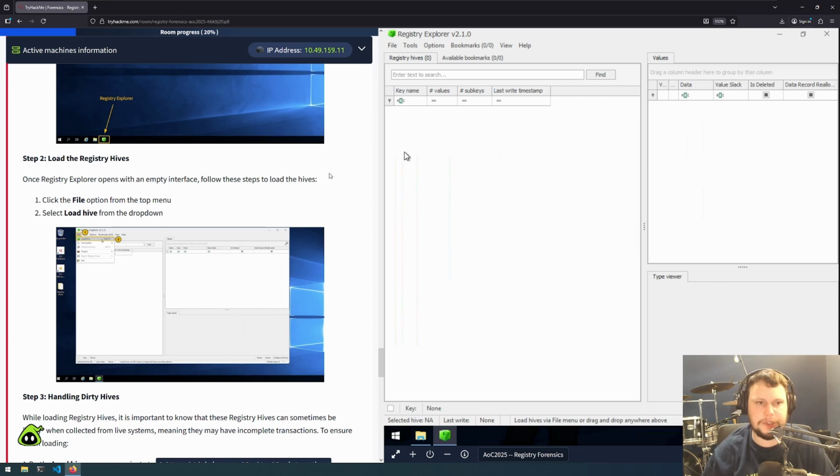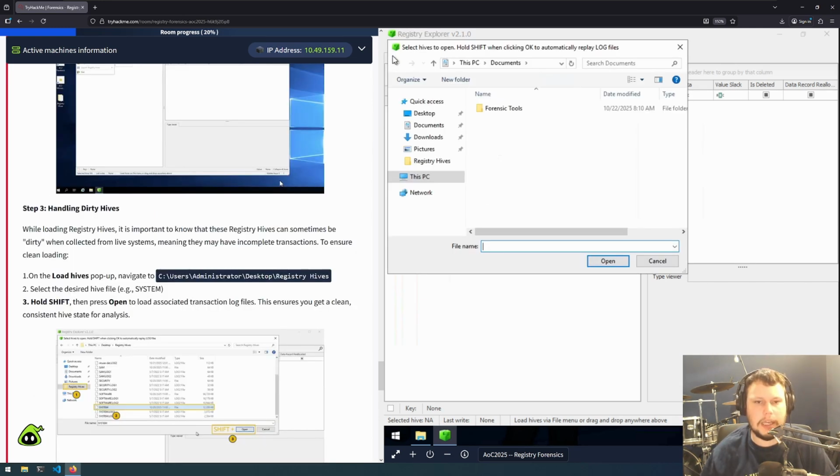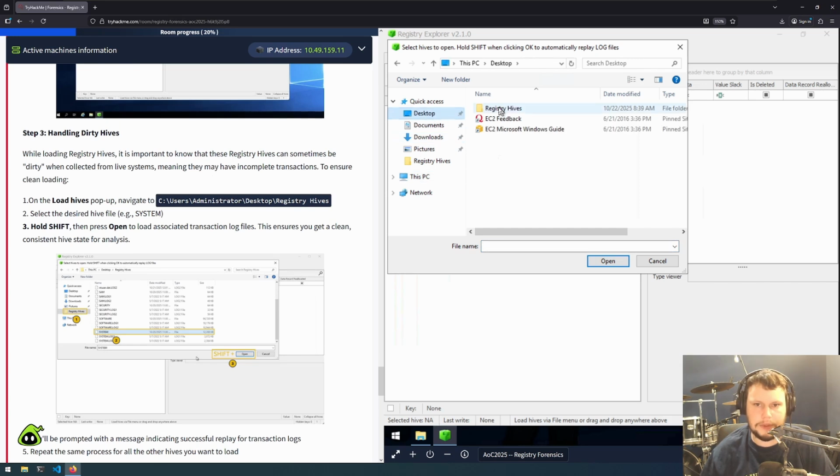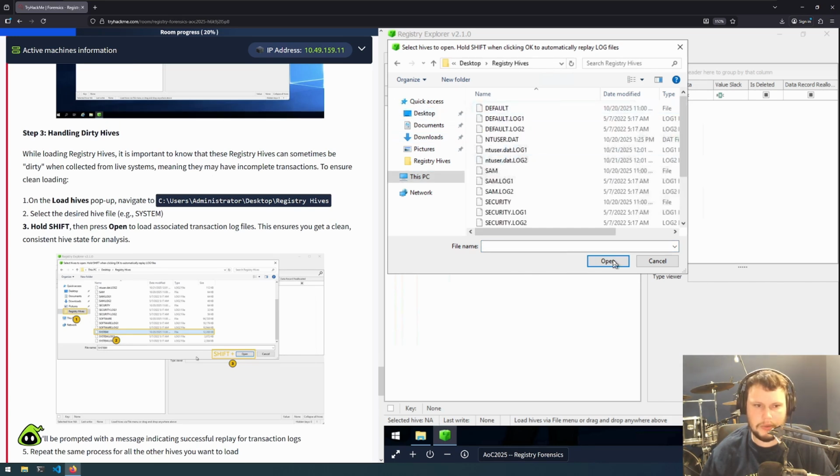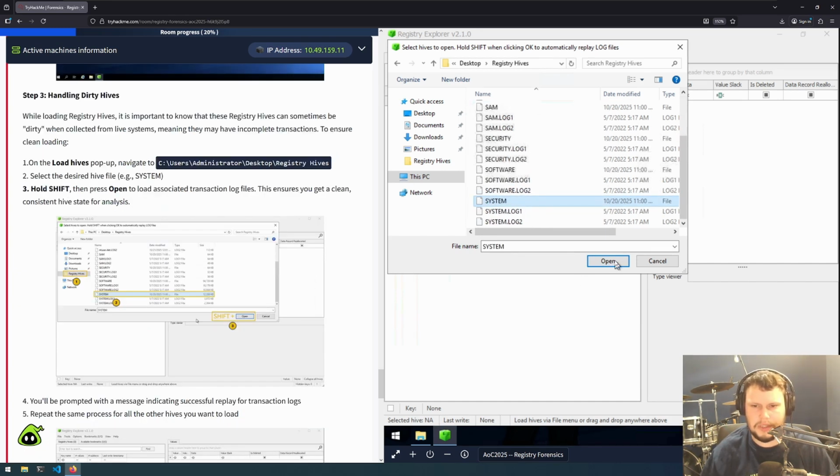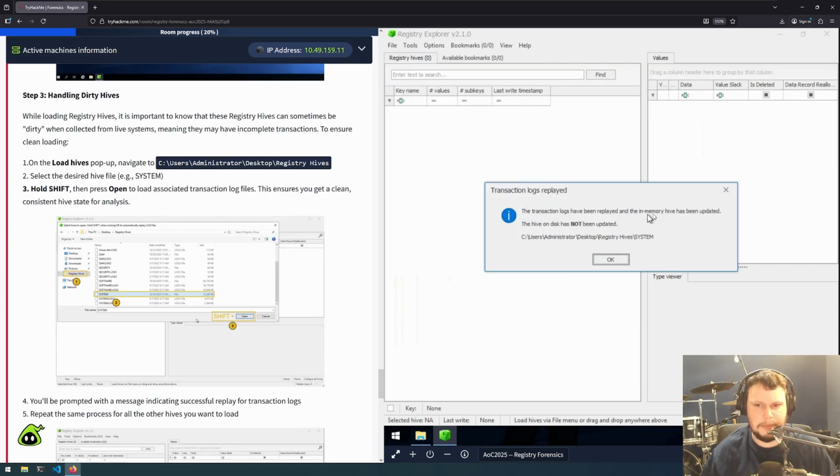Okay, so with Registry Explorer open, we go to File, Load Hive, and go to the desktop, Registry Hives, and open this directory. We want to select the desired hive, system, hold Shift, then open to load the associated transaction logs. Transaction logs have been replayed, and the in-memory hive has been updated. The hive on disk has not been updated.